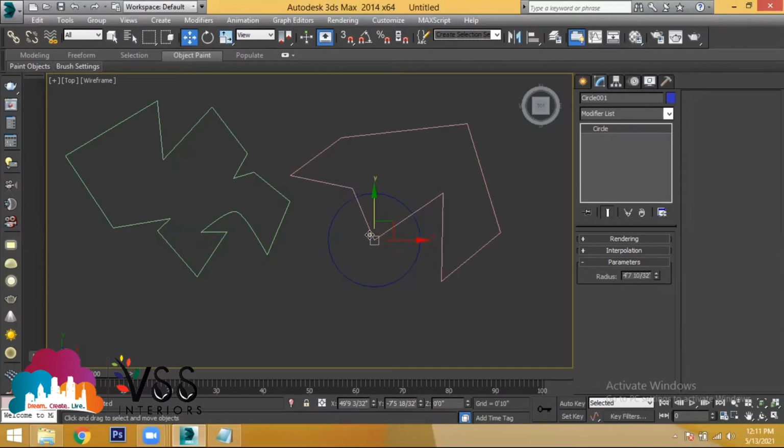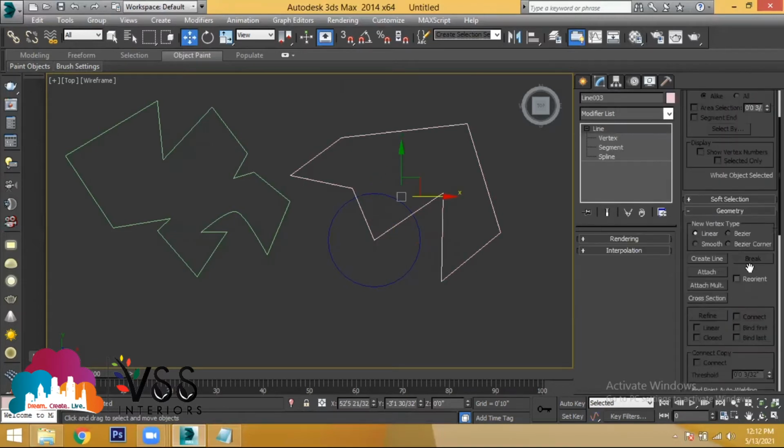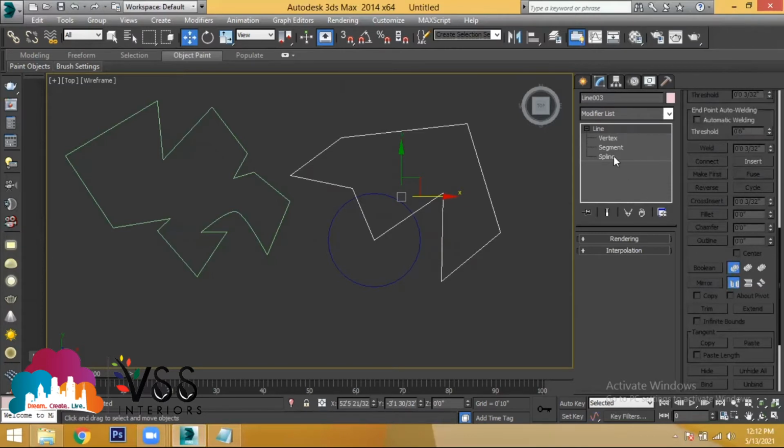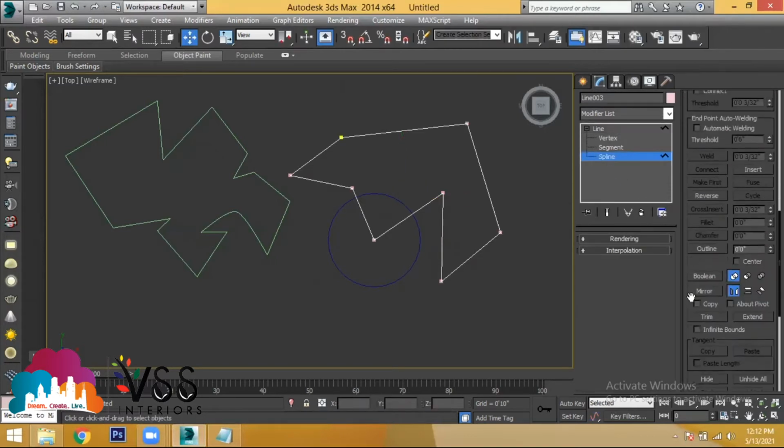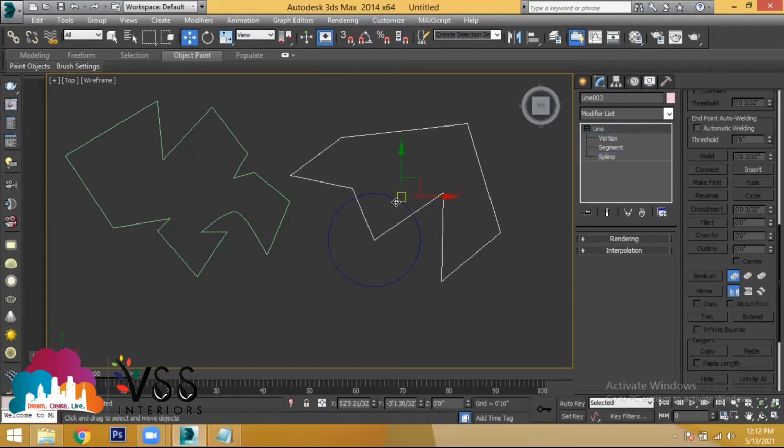Now to use the trim option, if you want to trim this portion, you can't. If you go to the line and choose the trim option, trim is activated when the selection is in spline, and if you choose trim and try to trim the circle, the object will not get trimmed, because trim is a tool provided inside the line tool, but not for the circle.